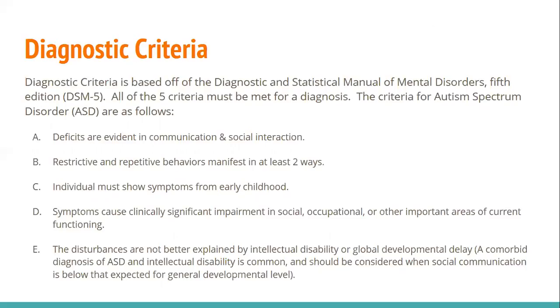However, it should be noted that somebody with autism spectrum disorder can also have an intellectual disability as a secondary diagnosis. And these criteria should be considered when looking at social communication when the individual is performing below expected general developmental levels.